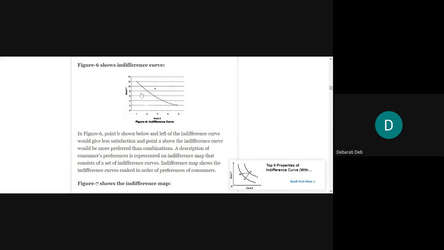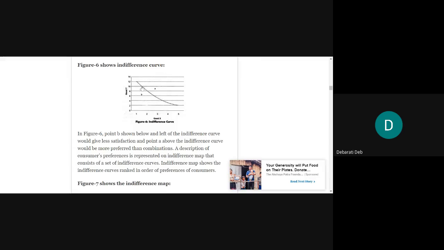And on the Y axis, you have plotted the various numbers of units of good Y purchased: 2, 4, 6, 8, 10, 12. According to your own convenience, you have taken the scale and plotted the different schedules of good X and good Y that we have already discussed. The particular schedule has been plotted, and when you join those points, this curve occurs.